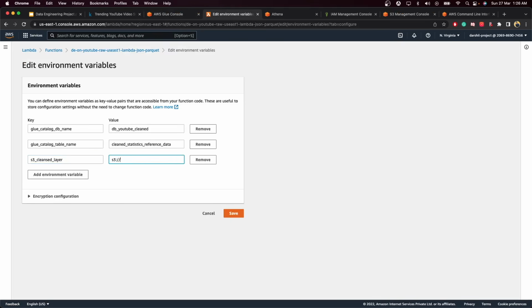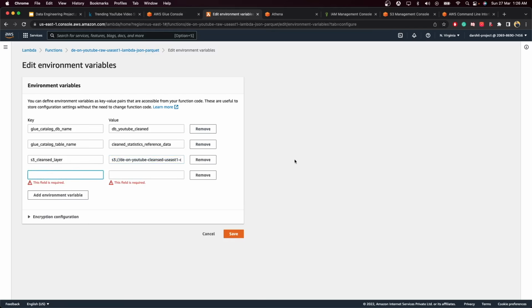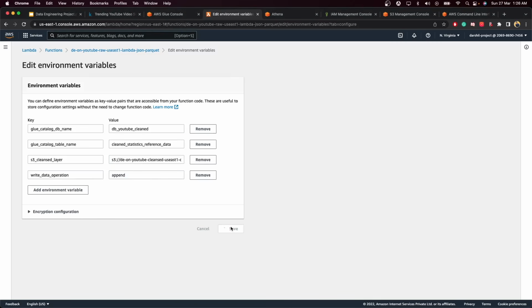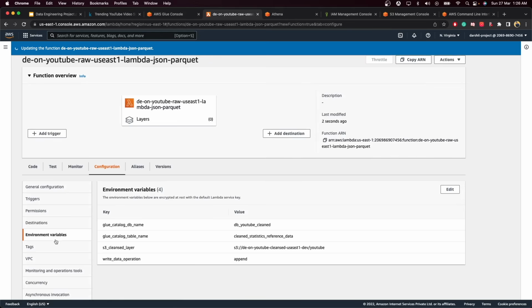This is the same structure we're going to follow to store our output, which is the clean version. And at the end we need to provide the write data operation and put it as append. Okay, now let's save it. So we are done with this.